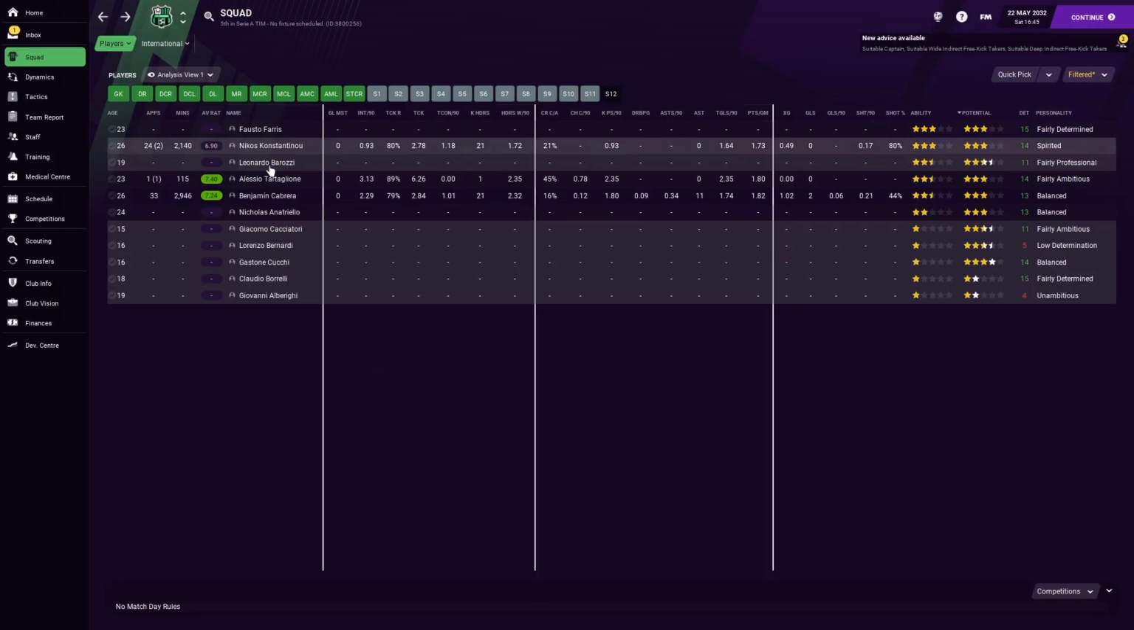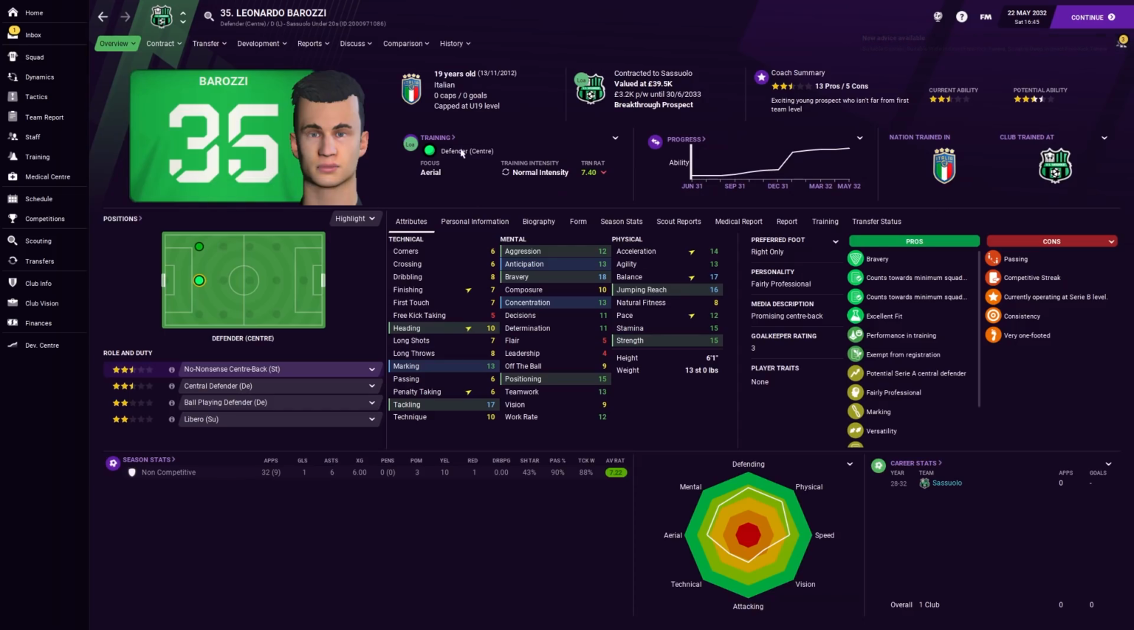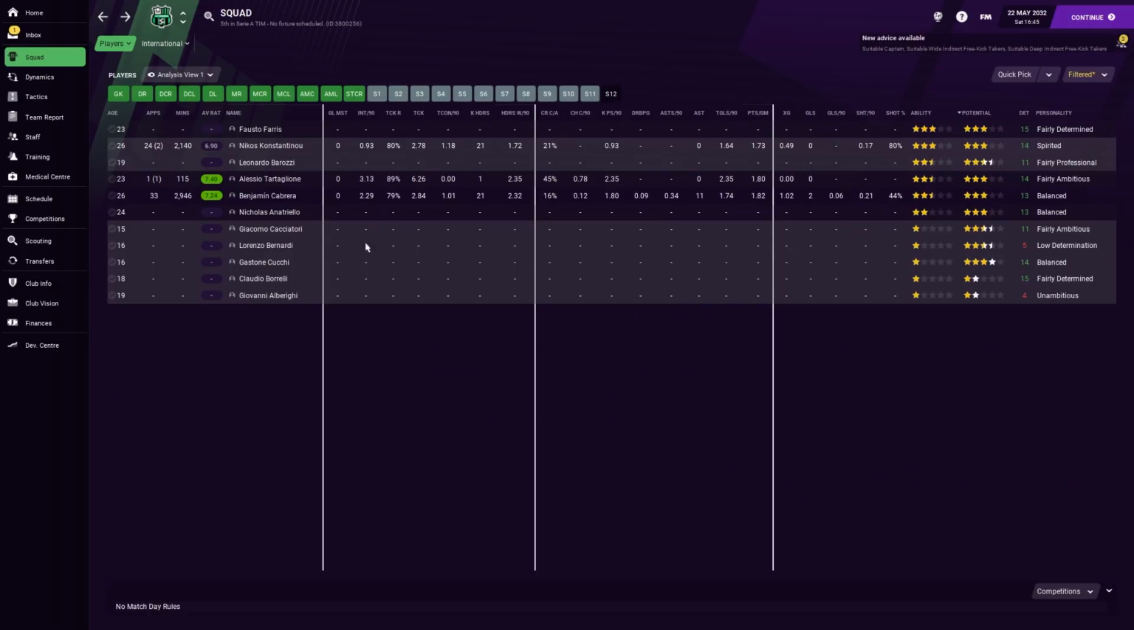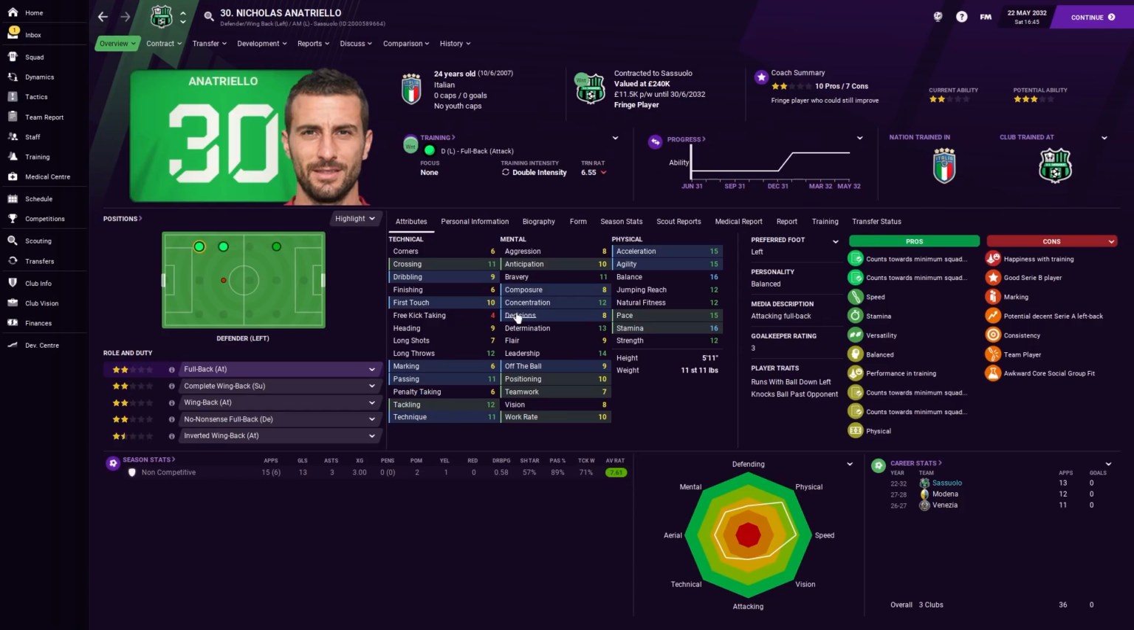So we need to get rid of Fausto. Leonardo Bonocci, he's an interesting one though. He's more of a centre back though, and he's right-footed, so there's no way that I would actually play him at left back. So he can kind of be off the cards as well. And there's also Anatriello, who is a left-back. The issue with him is he's 24. He's probably not going to grow much more in terms of his quality.